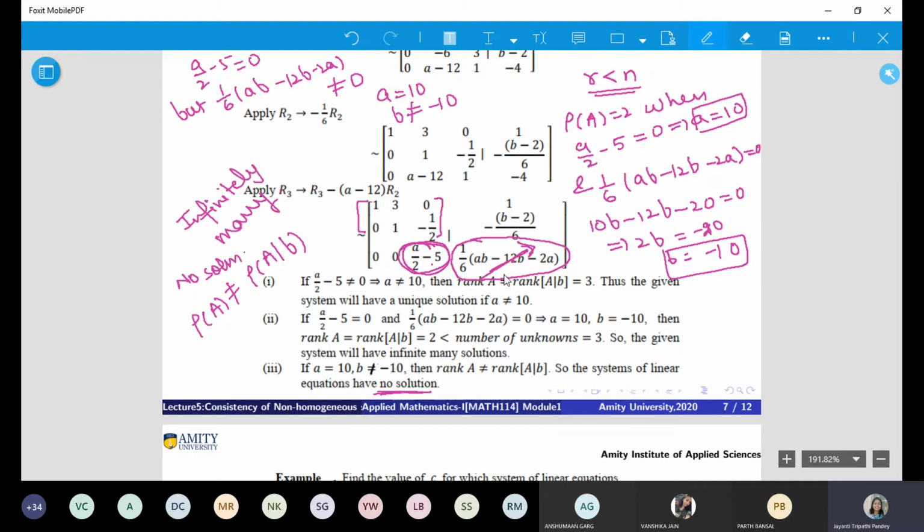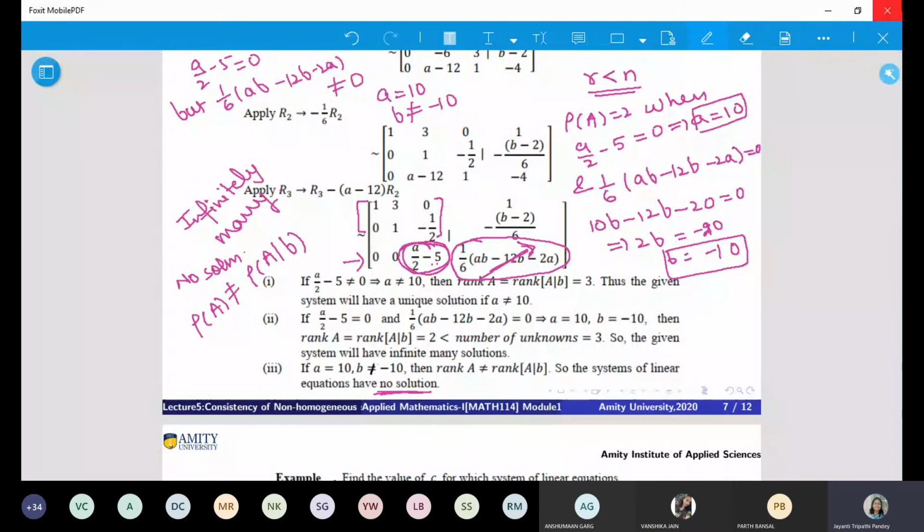Doesn't matter what it is, whether it is 0 or non-zero, because that will not affect the rank of A by B. If this is non-zero, then this will be a non-zero rank for A by B as well. Is it okay?